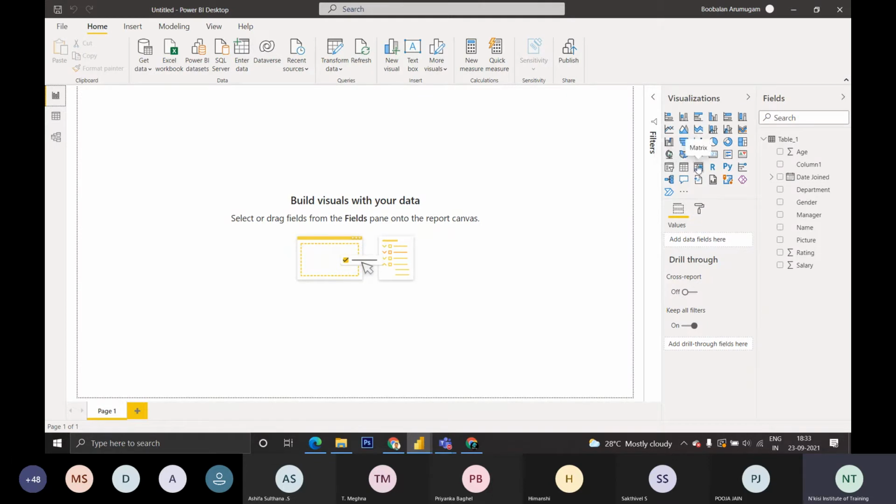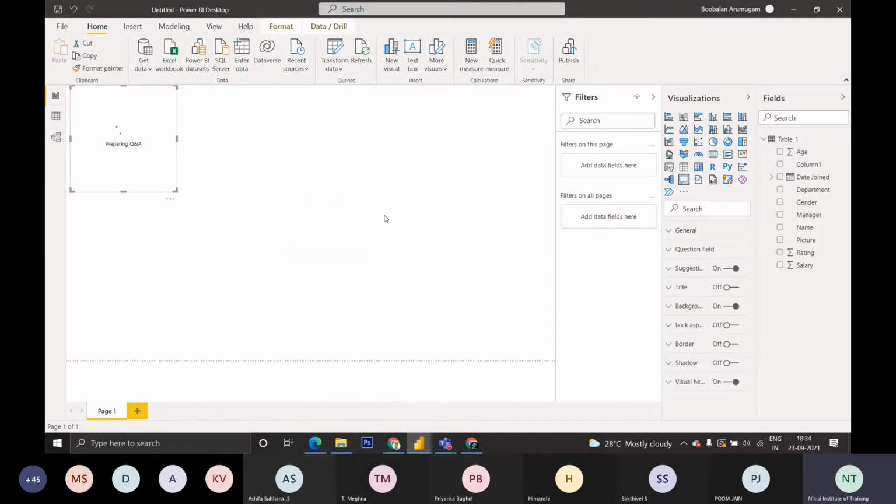If we want to use tables, we can use tables. This is a matrix. If you want to show it in a matrix format, you can use matrix. If you have a Python script, you can use the Python script and R script visuals. These are the programming languages and key influencers. All these things will be coming up. This is Q&A. Q&A is a cool feature. It uses AI. I will show a demo.